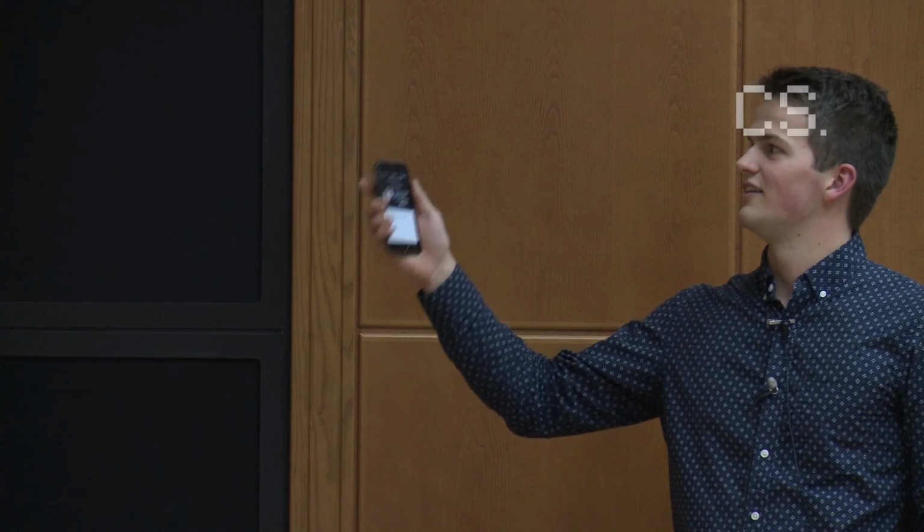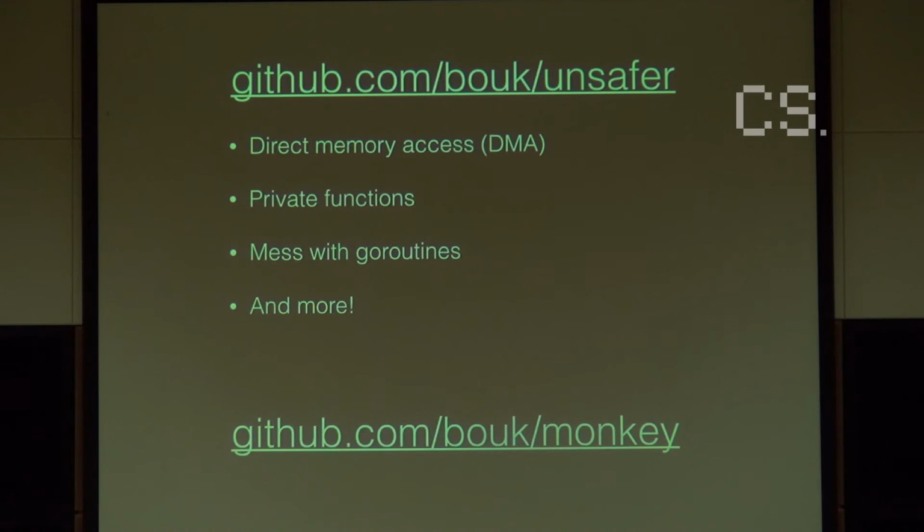So yeah, you can find the libraries that I created for this presentation at github.com/bouke/unsafer. So that's a joke because there's the unsafe package and mine allows you to do even unsafer things. And there's the monkey project that allows you to do monkey patching.